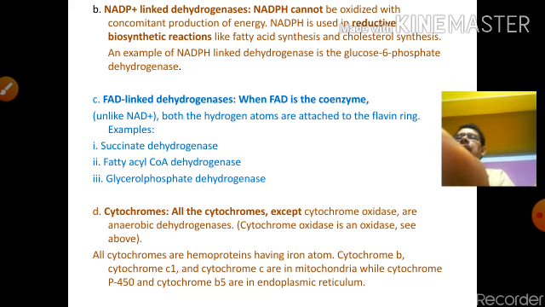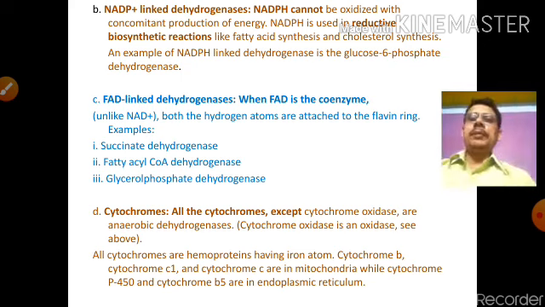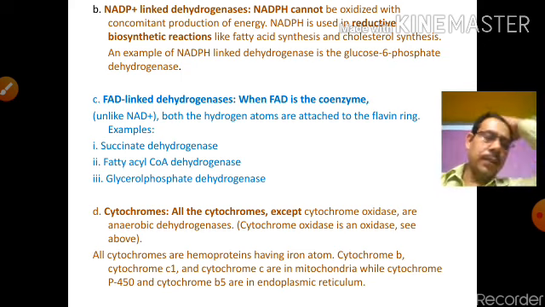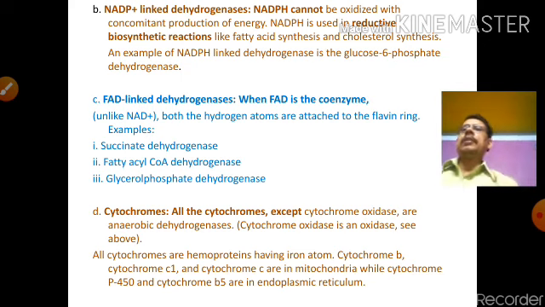Another one, C, is FAD linked dehydrogenase. When FAD is the coenzyme, unlike NAD, both hydrogen atoms can be attached to the flavin ring. Flavin is the molecule which is linked with this. Some examples of FAD containing dehydrogenases are succinate dehydrogenase, fatty acyl CoA dehydrogenase, and glycerol phosphate dehydrogenase.